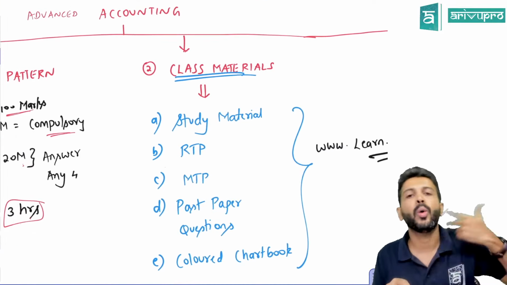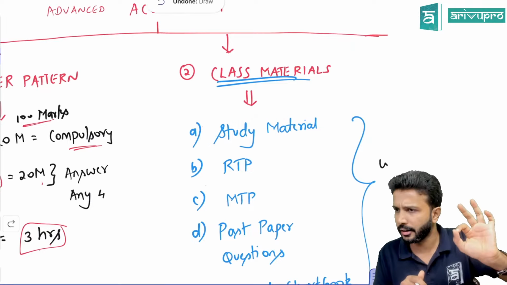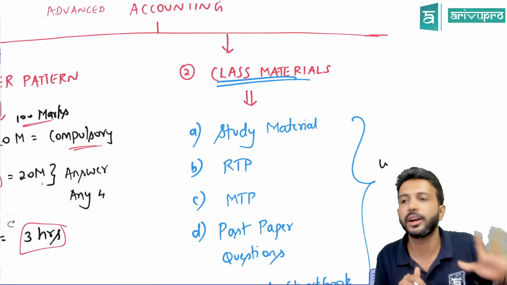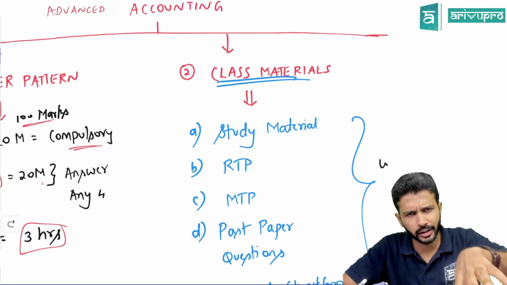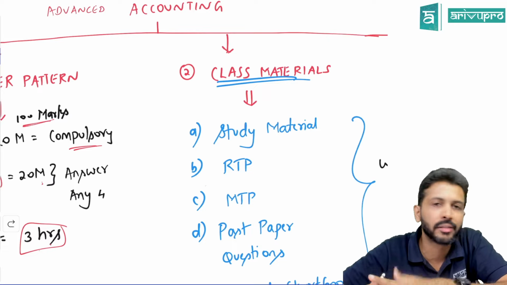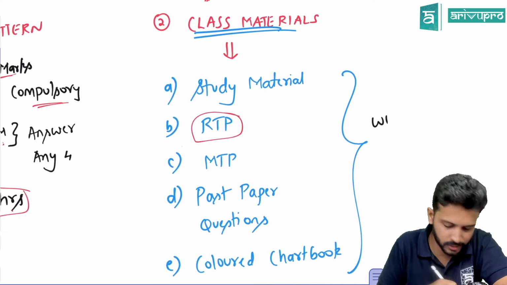So basically how I've made that material is I've taken ICAI's study material. From that, all the questions I've brought into my material, all the types of questions. If it is repetitive, I've still brought in all the types of questions we will be covering in the class itself. Okay. Then we have something known as RTP.